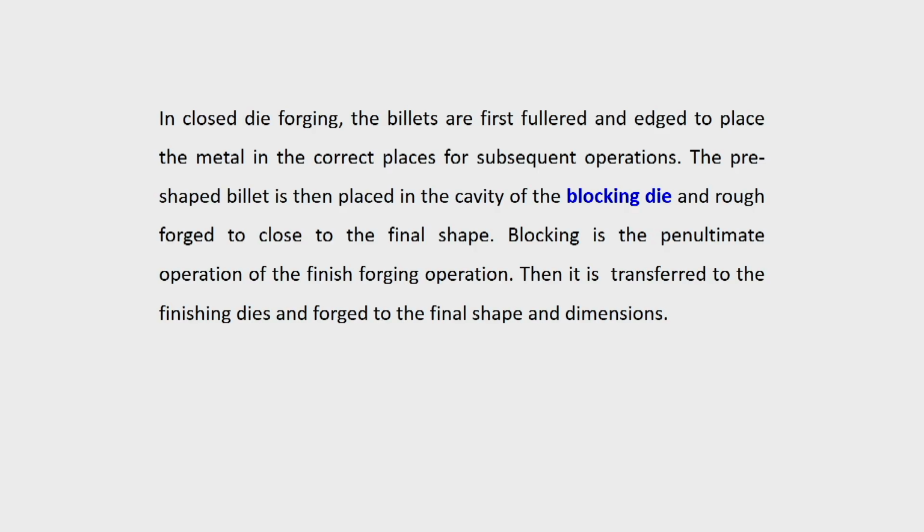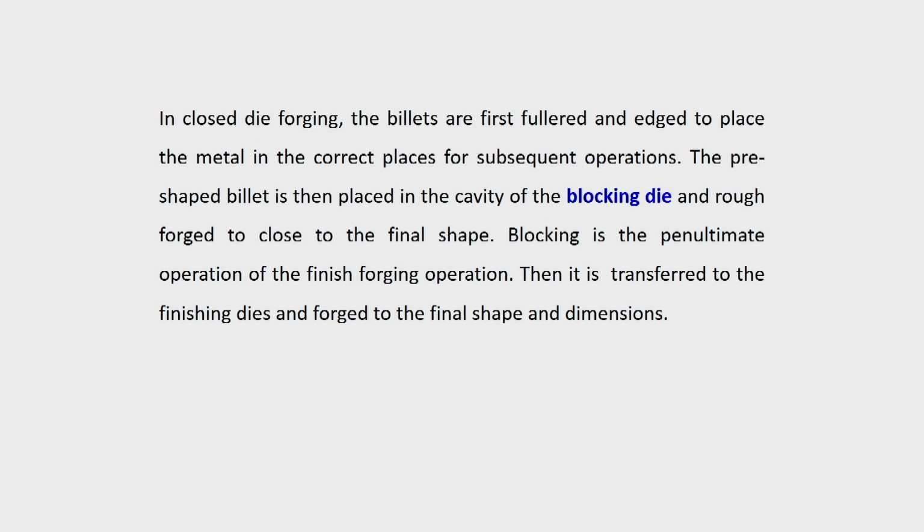So, when you look at closed die forging, it is not a single operation. It consists of different stages of operation or different processes itself. You may have bending, edging, fullering, or some one or two may be in a separate press, and from that you carry it to here. Sometimes a large number of operations may be in a single die also, except the finishing die.